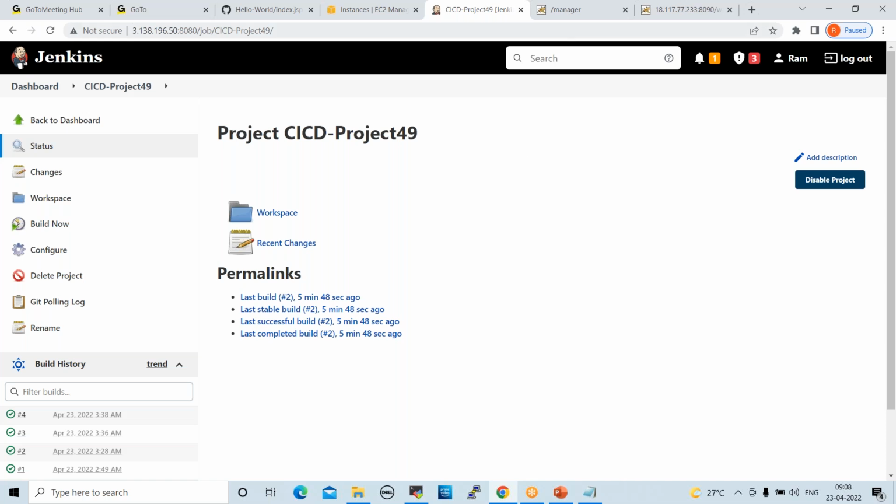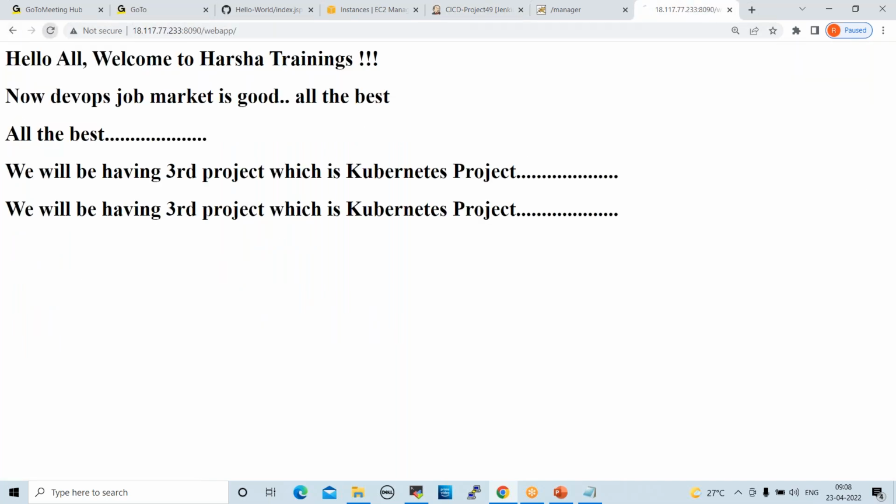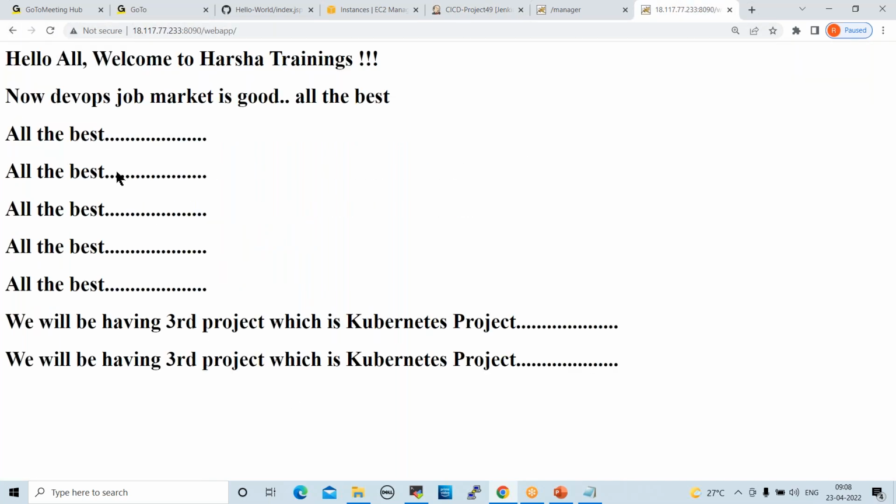Done, right? Now go and refresh here. See here, these lines are added here, right? So like this, whenever changes happen in GitHub, Jenkins will pull the code, convert it into one WAR file, and deploy onto production, right?